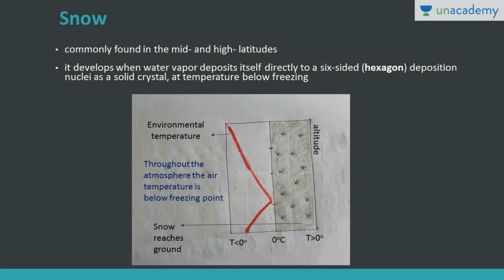Now the third one, that is snow. Snowfall takes place generally in middle and high latitudes. It develops when the water vapor deposits itself directly in a hexagonal nuclear shape as a solid crystal. Here the temperature is below freezing point. You can see here that throughout the atmosphere, the air temperature is below freezing point. That is why these are formed in middle and high latitudes, and the snow reaches the ground.